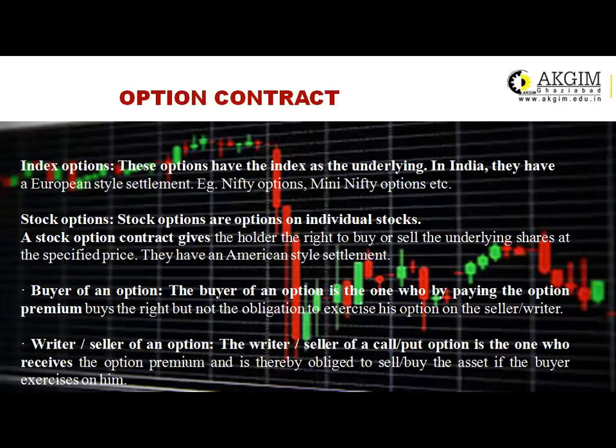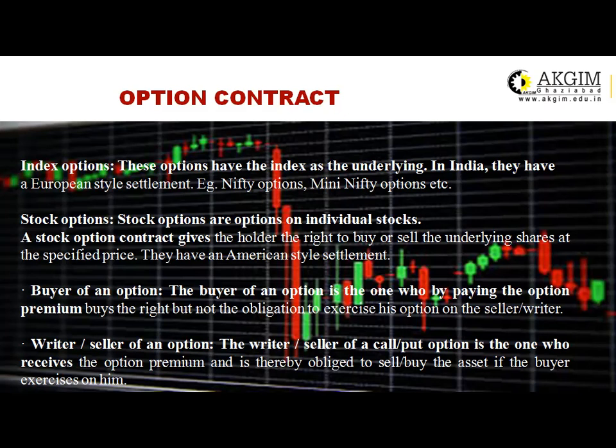First one is the index option. These options have the index as the underlying asset. As we know, in the case of derivatives, the value is derived from the underlying asset. In the case of an index option, the underlying asset is an index, maybe the Mini Nifty options or the Nifty options. The index is the underlying asset.